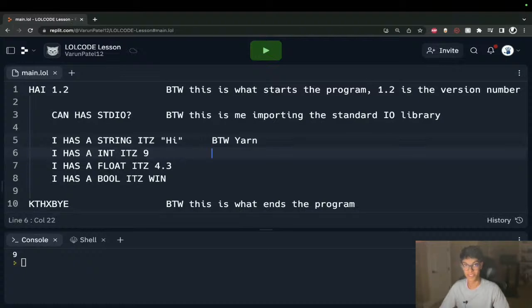So strings in LOLCODE are actually called yarn. Hopefully it's not lost on you: string, yarn, cat for the logo. Ints in LOLCODE are called number, like that. Floats are called numbar, and then your Boolean values are called truth.